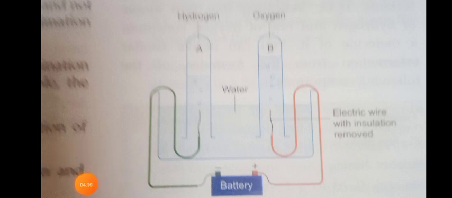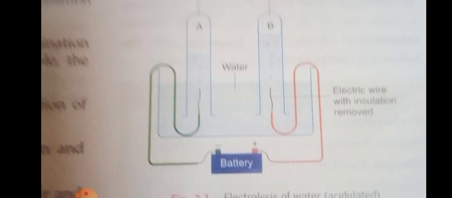In tube A, hydrogen gas is collected and the oxygen gas is collected in tube B. So this is a simple electrolysis technique.